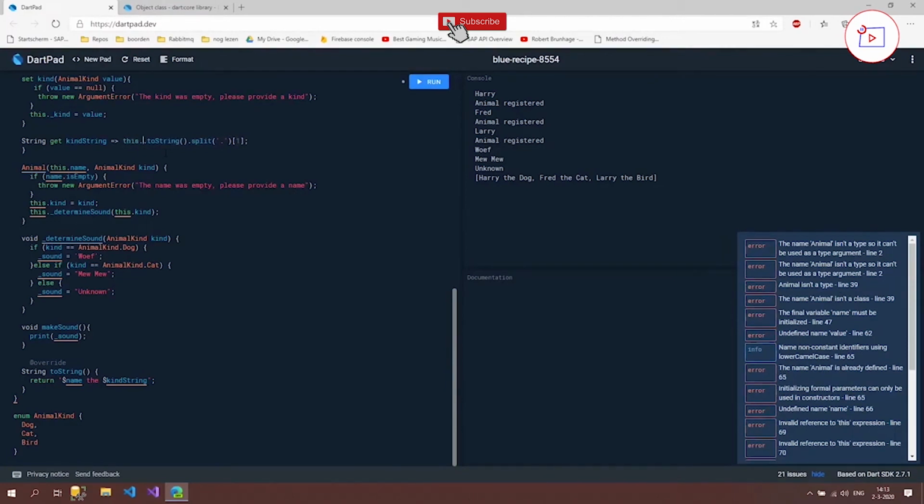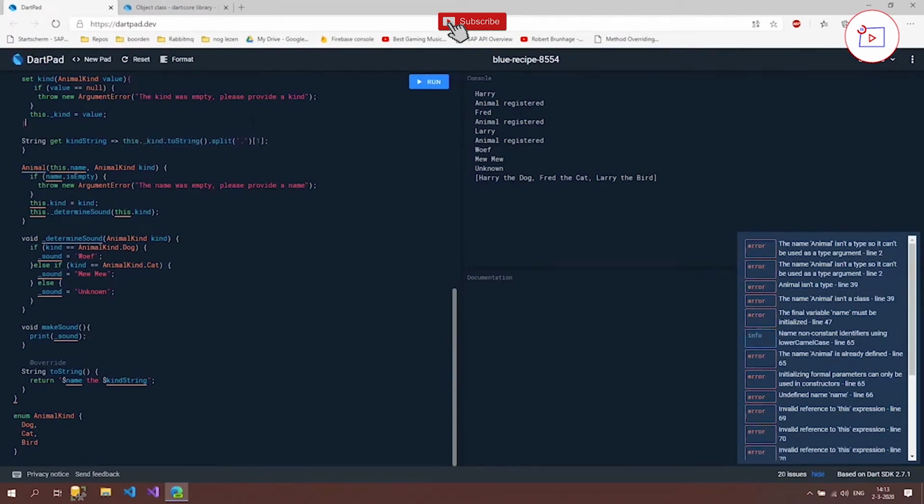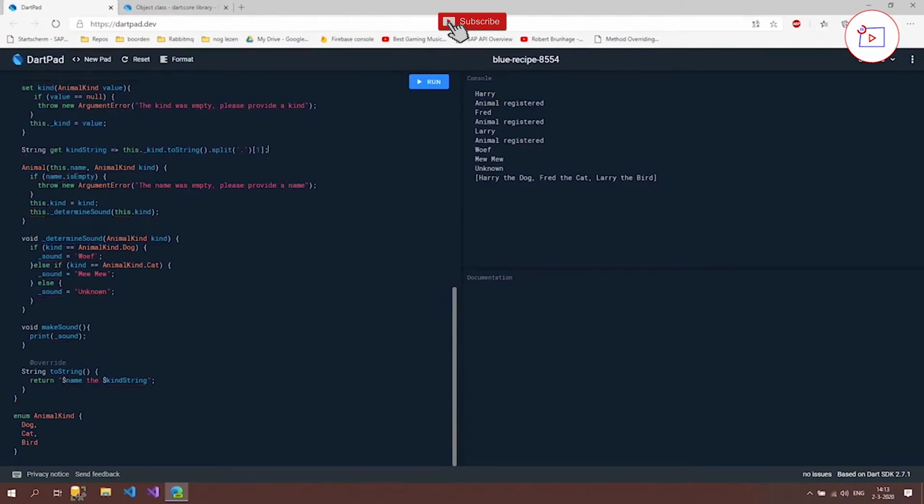So if I now just use this underscore kind and delete this left curly brace, we should be fine again. And if we now run it, we should have the same answer. So as you can see, it's a little bit faster to write this out than the whole curly braces, getting the value, and then afterwards splitting it.